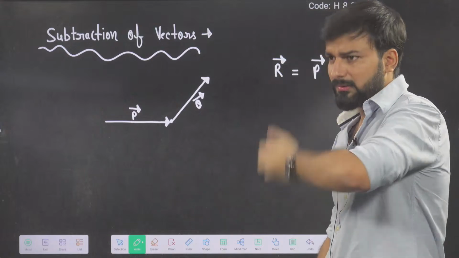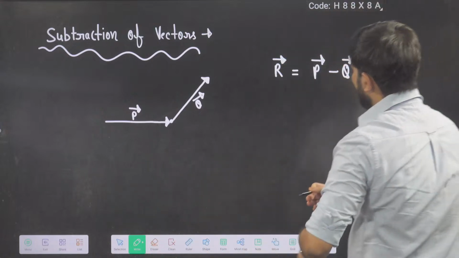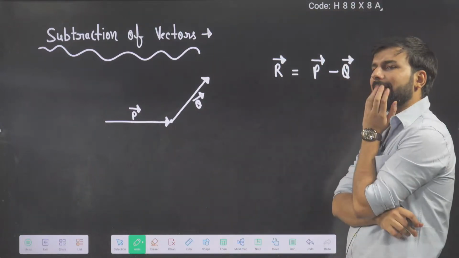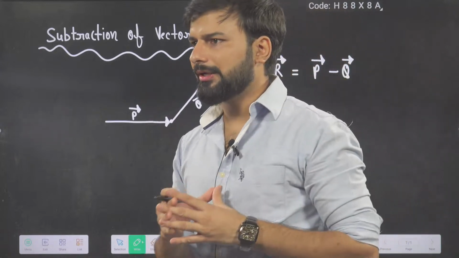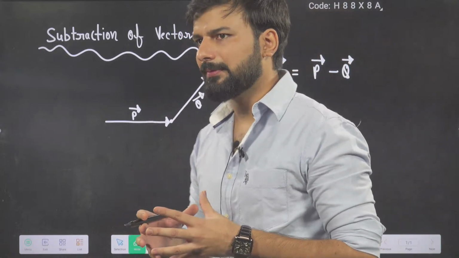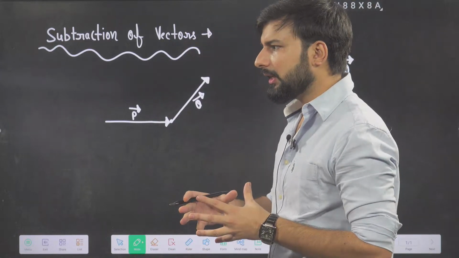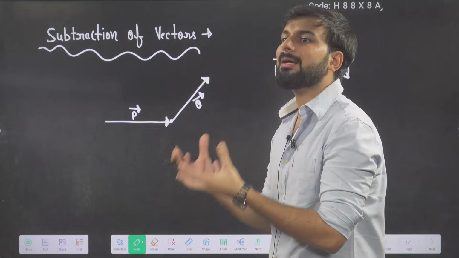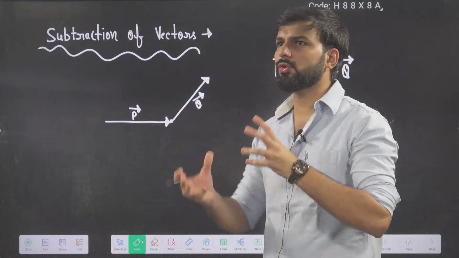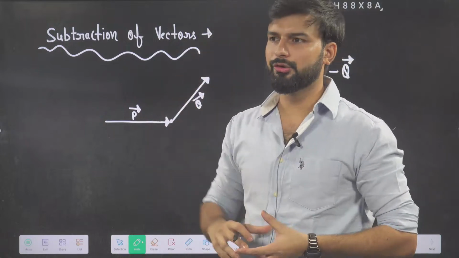Now see here, I will not derive a new formula. In physics, what we do, we teach our students one formula and one concept, and we try to make other concepts quite similar to the topics that we have already taught, so that too much data will not go into your brain.